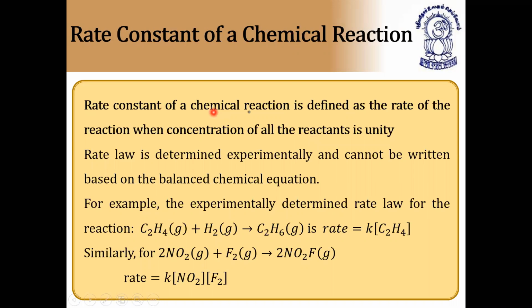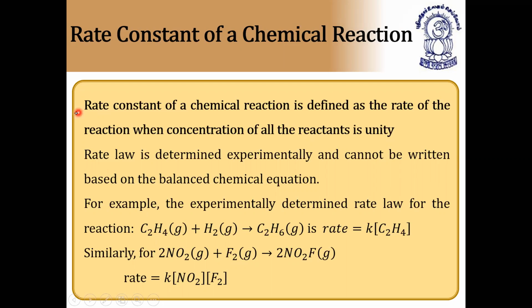So the rate constant of a chemical reaction is defined as the rate of the reaction when the concentration of all the reactants is unity. Rate law is determined experimentally and cannot be written based on the balanced chemical equation. For example, the experimentally determined rate law for the equation C2H4 plus H2 gives C2H6 is rate equals concentration of C2H4 only. So this is an experimentally determined rate law, not based on the stoichiometric equation.